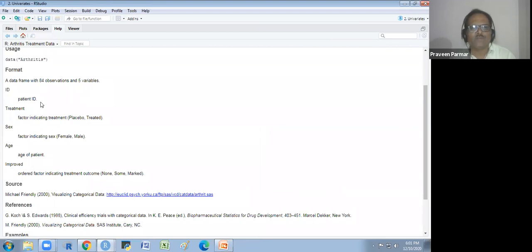First variable is the patient ID. Second variable is the treatment, a factor indicating treatment: placebo or treated. Placebo is the pseudo treatment. Third variable is the sex, female and male. Fourth variable is the age of the patient. And the fifth variable is the improved. It is an ordered factor with three categories: none, some and marked improvement. So this is all about the data.